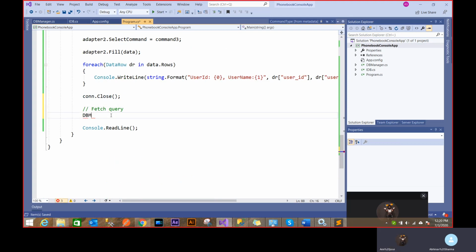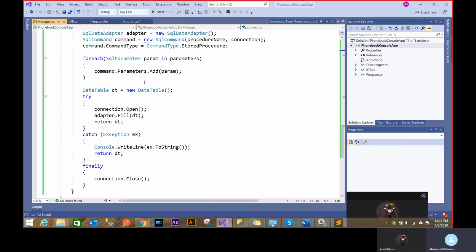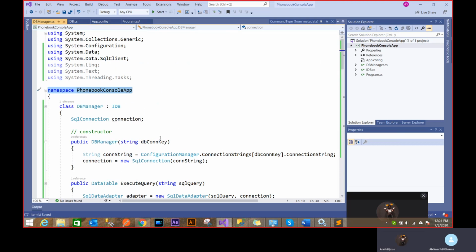So DBManager, maybe a small m, dbManager. I have to create a new object because this is not a static class. Now, if I do this, you see it automatically shows me that you need a DB connection key. I can't create this object without a connection key because in my constructor, I've said that you need a connection key to create an object.